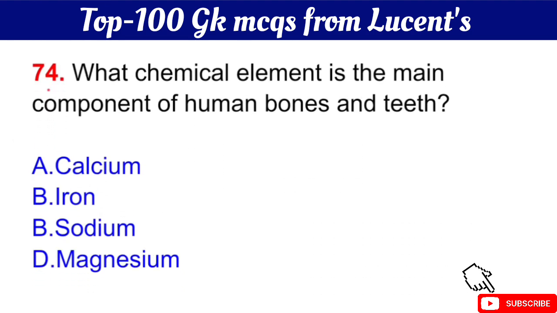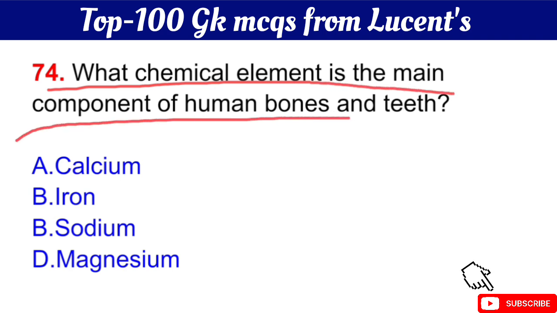Question number 74 is, what chemical element is the main component of human bone and teeth? Your question is, what chemical element is the main component of human bone and teeth? The right answer is option A, calcium.